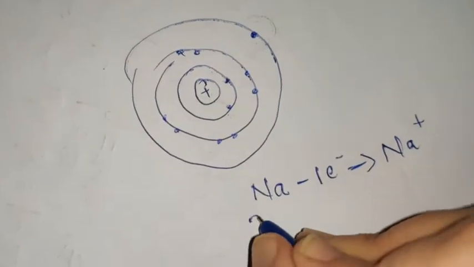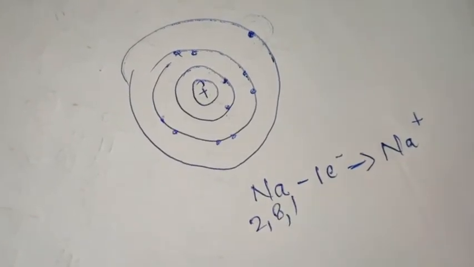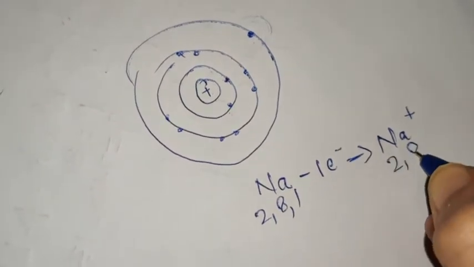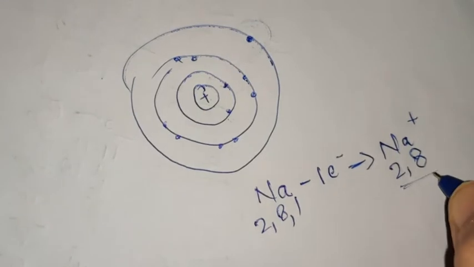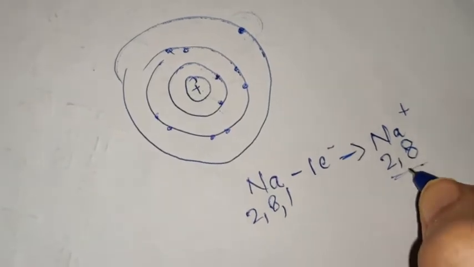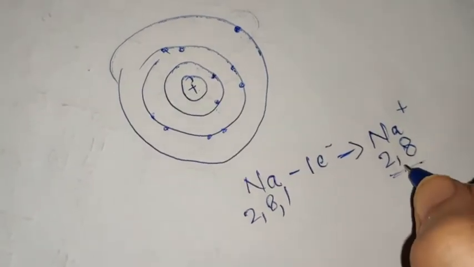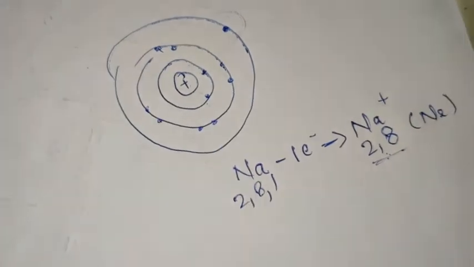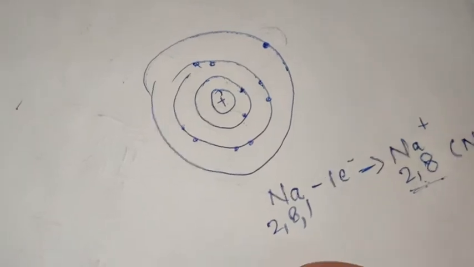This neutral atom has 2, 8, 1 electronic configuration, and the cation will have 2, 8. This has a comparatively stable electronic configuration, because this corresponds to the electronic configuration of neon, which is a noble gas.